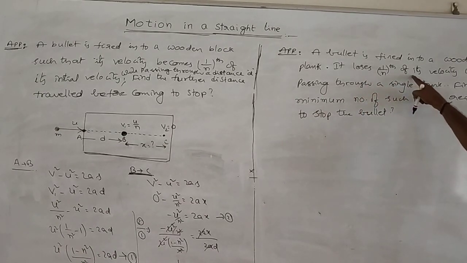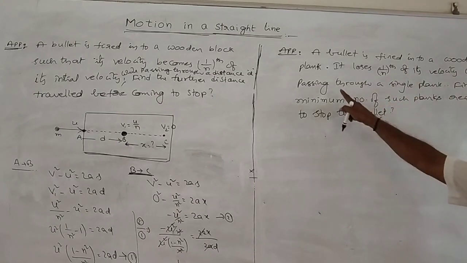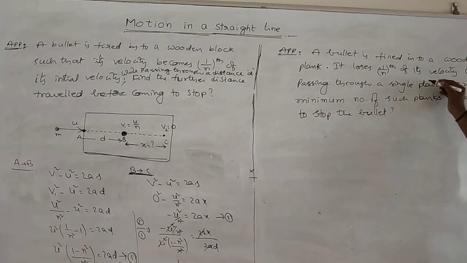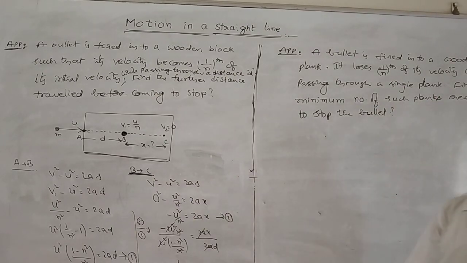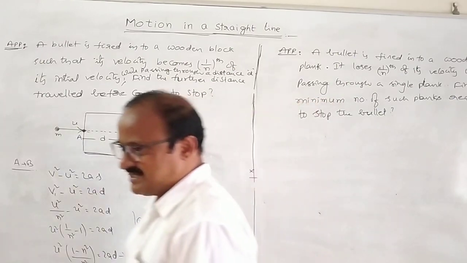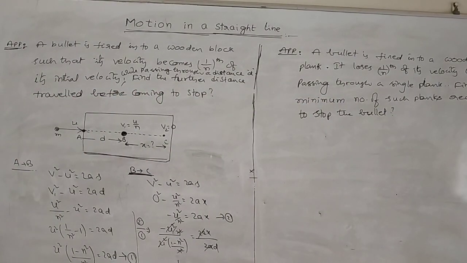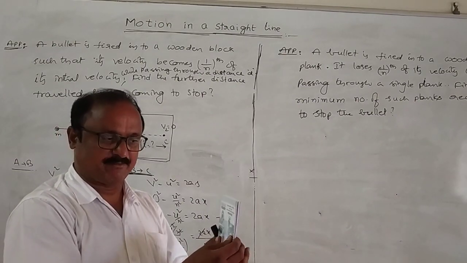It loses 1 by n of its velocity while passing through a single plank. Find the minimum number of such planks required to stop the bullet completely. This is the situation. A plank means the thickness is very small.